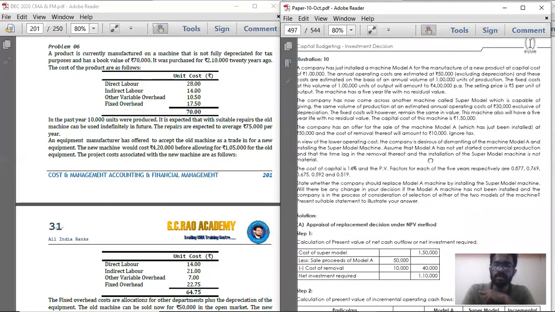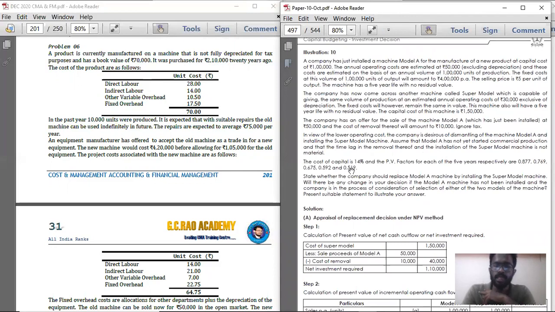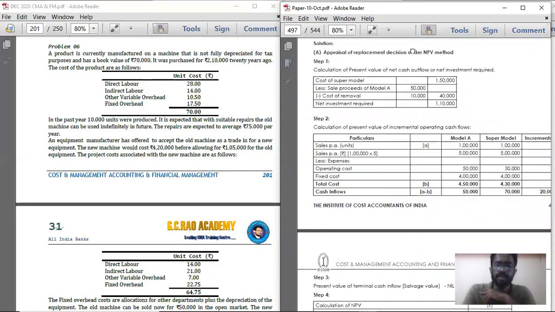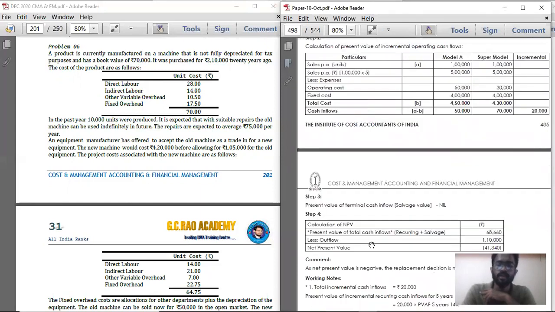For these problems, just go with the institute material. I'll explain the question and the institute material answer so that you can understand when you read what is there.